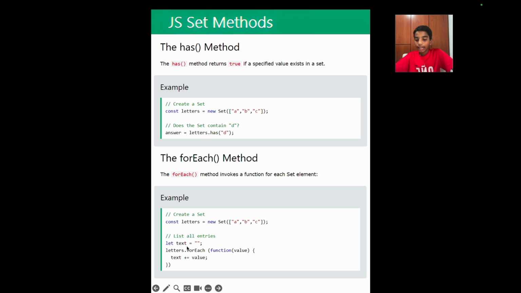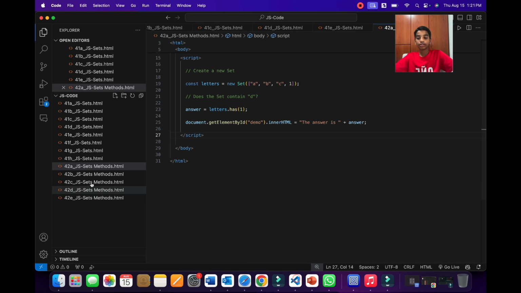So we have declared a variable called text, and over here we're writing letters.forEach, and then we're writing a function, and we are writing an argument to it, which is value. And now here we're writing text plus equals value, and so every time this function is invoked, it will run this over here. So now let's look at this example using Visual Studio Code.